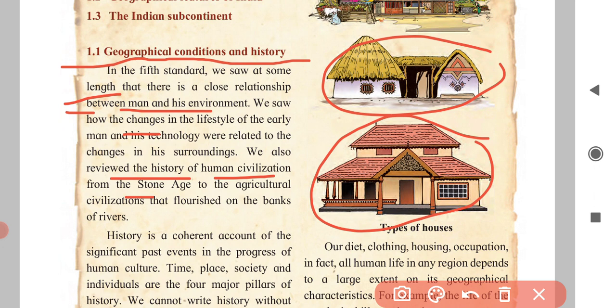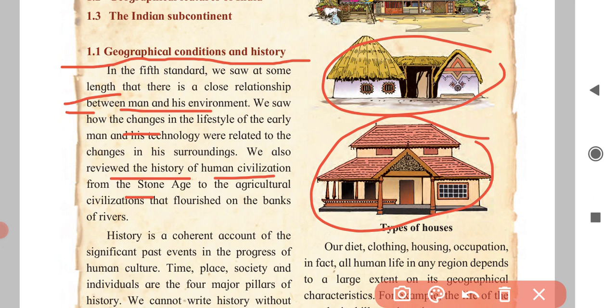That period is called the Stone Age, and the man was not stuck with the limited Stone Age. After that man developed himself. Human beings developed themselves and turned to agriculture. For agriculture, water is needed.